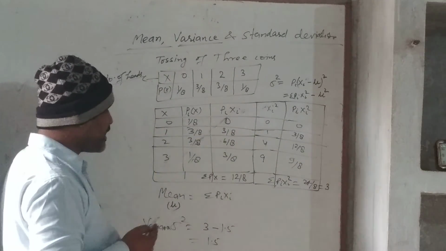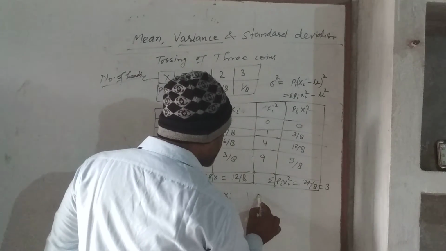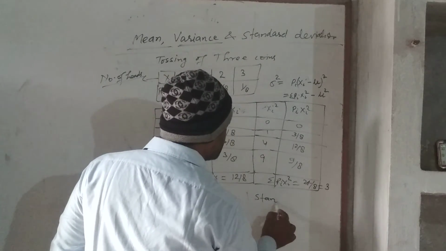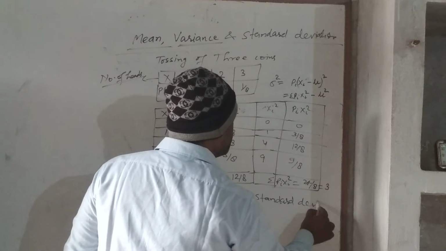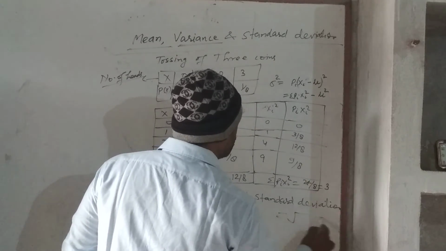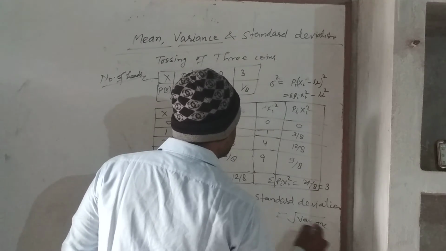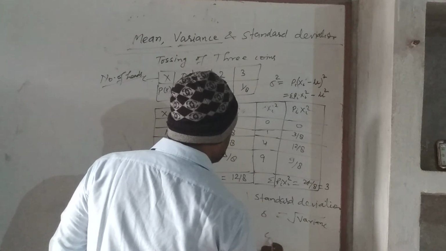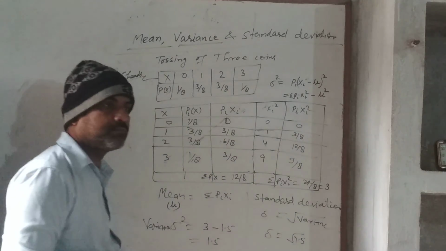And what will be the standard deviation? Standard deviation is equal to under root of the variance, under root sigma square. Standard deviation is denoted by sigma. Our sigma will be equal to under root 1.5.